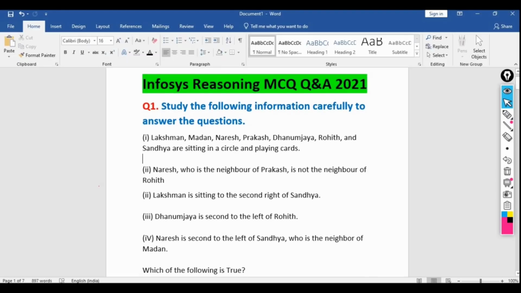Now let's discuss the first question. It's a seating arrangement question. It's a very easy question, but it is a little bit lengthier. Now let's read. Study the following information carefully to answer the question. Lakshman, Madan, Naresh, Prakash and